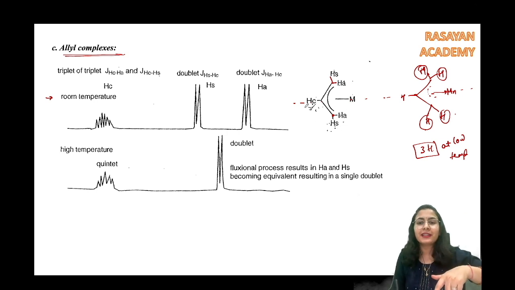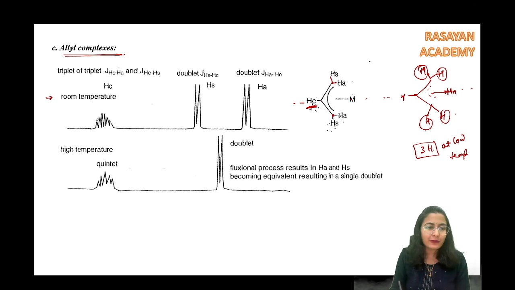And both of these, HA and HS, are going to split the HC into how much? 4 है तो 4 plus 1, it should be a quintet. ठीक है. Let's count. 1, 2, 3, 4, 5, 6. Looking like a 6. But it is actually supposed to be a quintet. Okay. Yes. So that is exactly what is happening.